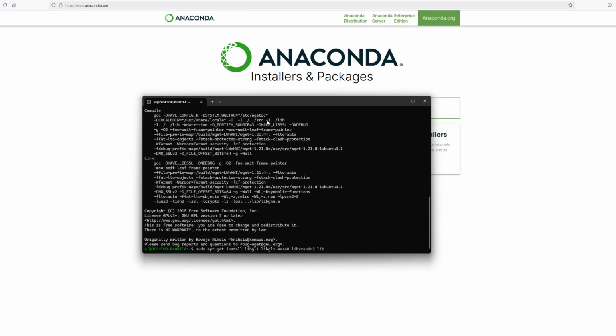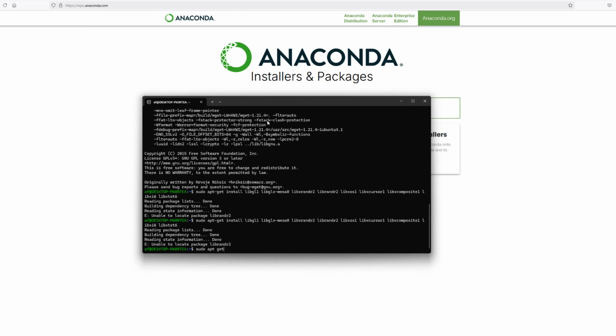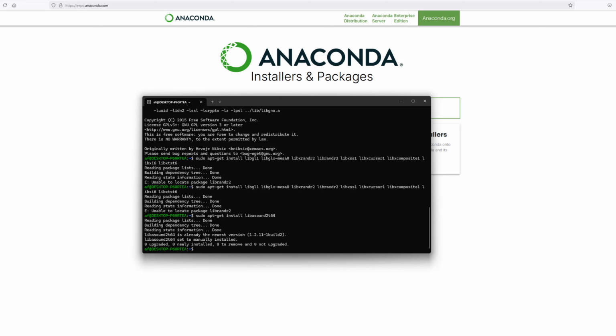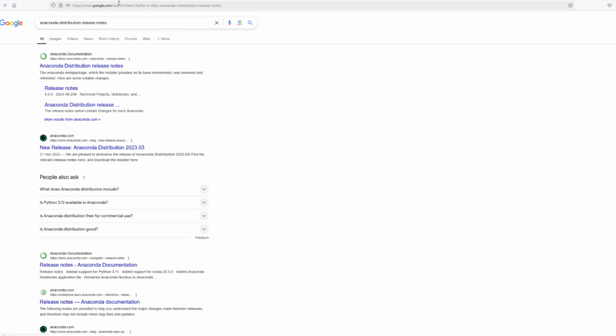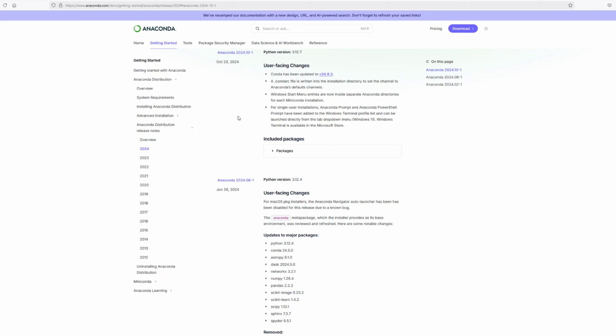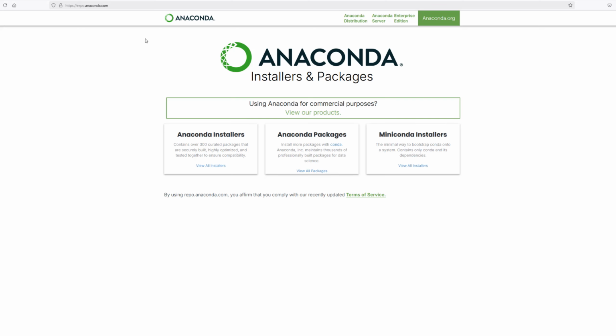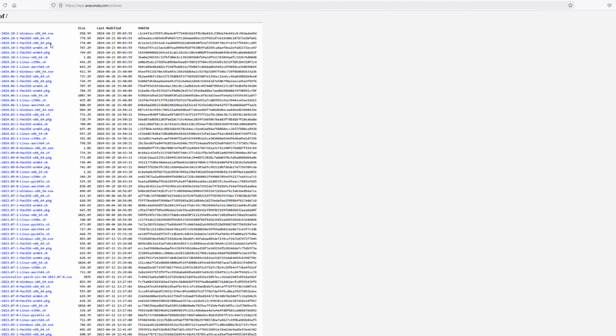Now we need to install a bunch of libraries, which we will run now. Then we will install the library libasound, which provides advanced Linux sound architecture support for 64-bit applications. It handles audio input-output on Linux operating systems. And the next thing we will do is check the current version of Anaconda and then install Anaconda, which we can see is 2024.10-1. Then we need this URL to install the file. The name came from the Anaconda archive list, which we can see here. So it's the URL of the website plus the link of the file.